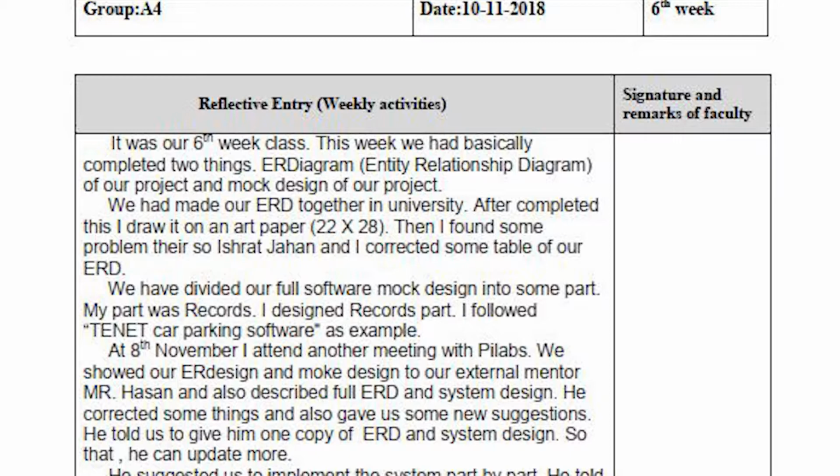We have divided our full software mock design into some parts. My part was records. I designed the record part. I followed a Tnet car parking software as an example.